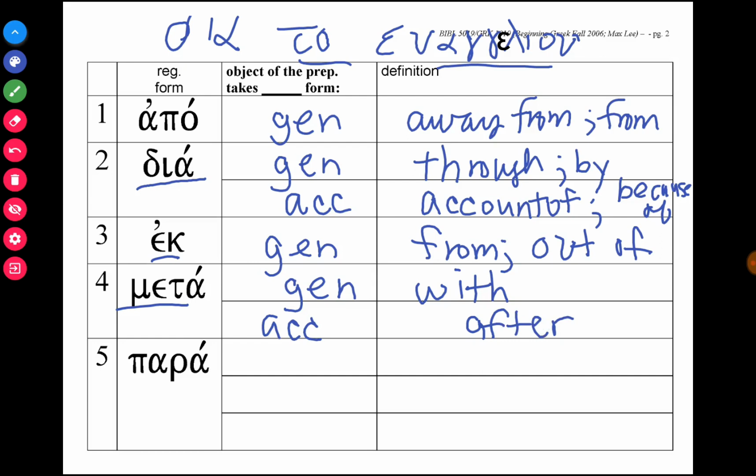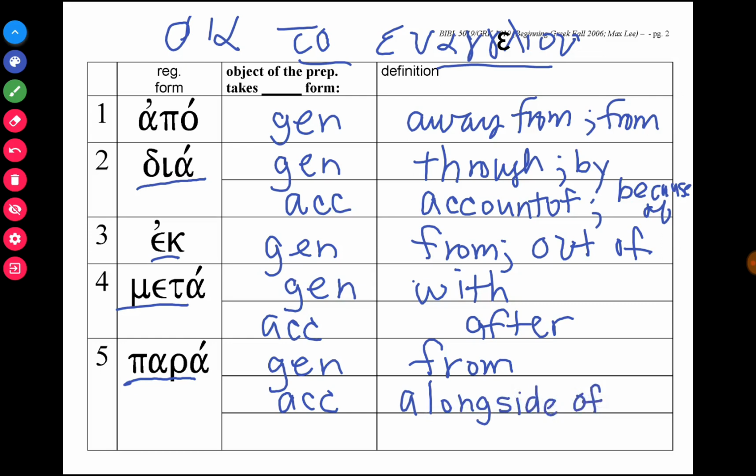Para is a preposition that actually can take three different case endings, and each case ending means something different. If you have something in the genitive, it means from. If you have para plus an object in the accusative, it means alongside of. It's like it's next to you.